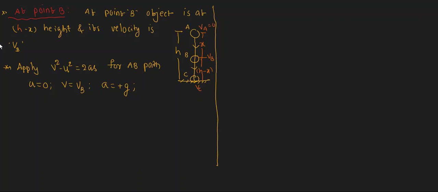Acceleration is when an object is falling down freely due to the earth's attraction force. That acceleration is said to be acceleration due to gravity. And the displacement, how much is it? The object travels from A to B. The displacement from A to B is x.